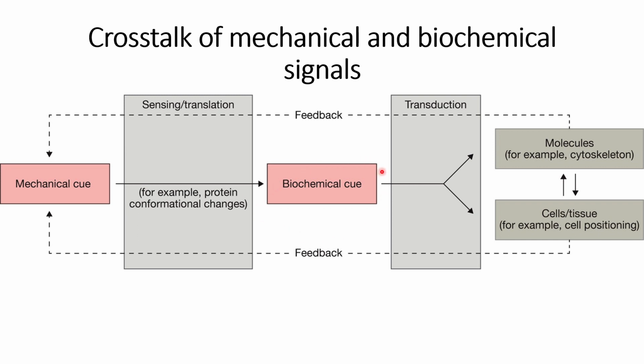And those biochemical cues might cause several changes within the cells. It may cause a change in the shape of the molecules, or conformational changes of the molecules, or epigenetic changes. In some cases, epigenetic changes mean that some genes might get downregulated and some genes might get upregulated based on the biochemical cues that get triggered.